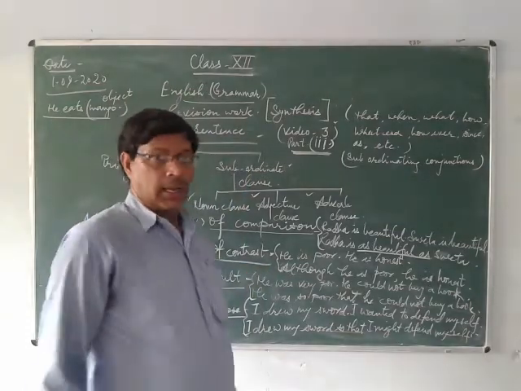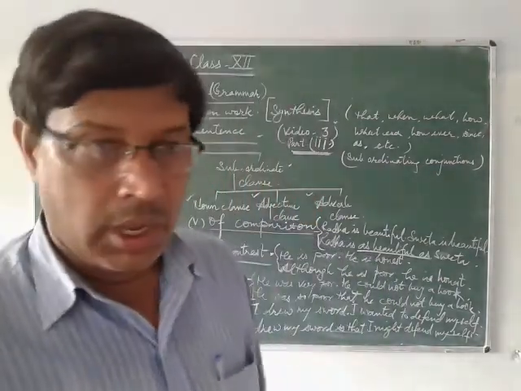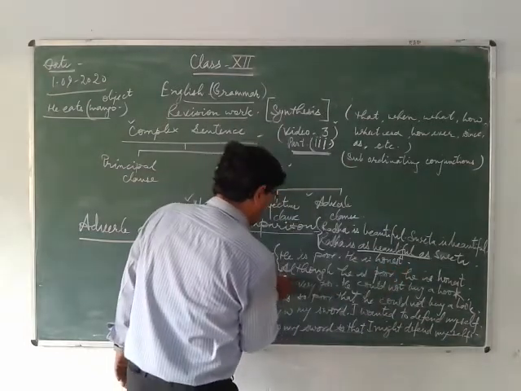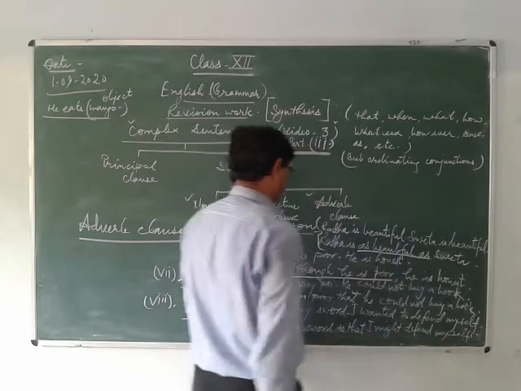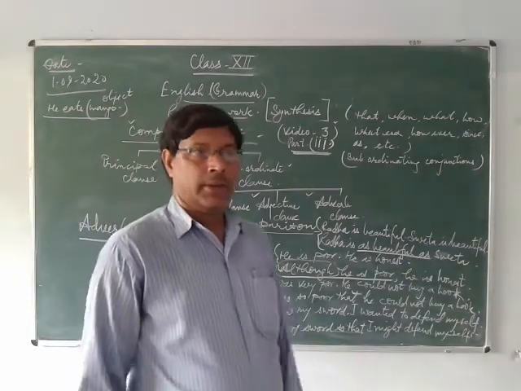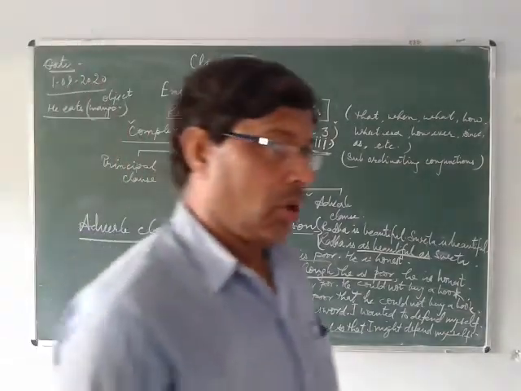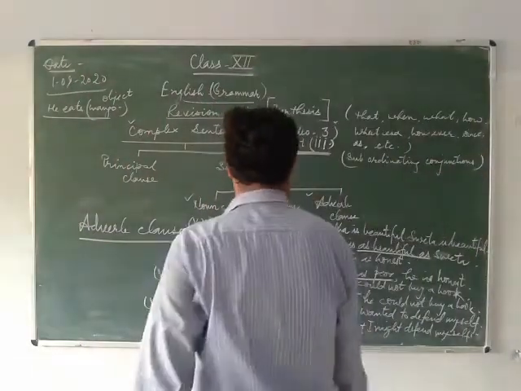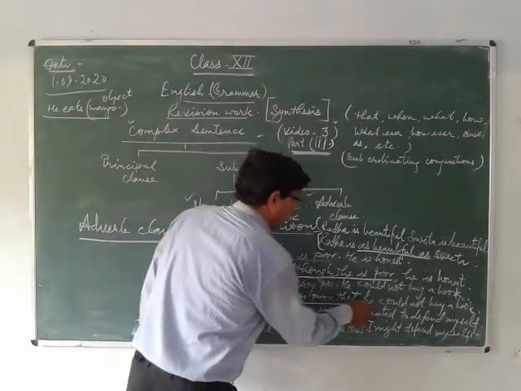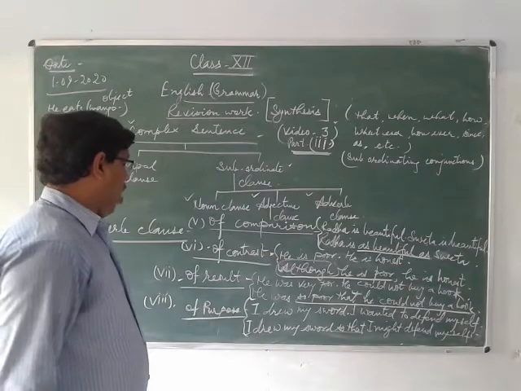Next, of contrast. When we combine two or more sentences into a complex sentence, we use the conjunctions though, although. He is poor, he is honest. Although he is poor, he is honest. Here the word although is the conjunction. Next, of result. Here you will use the conjunction so in the first clause and that in the second. He was very poor, he could not buy a book. He was so poor that he could not buy a book. Understand?